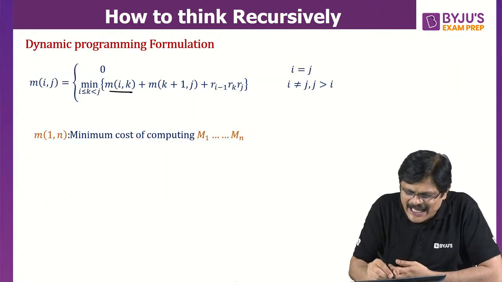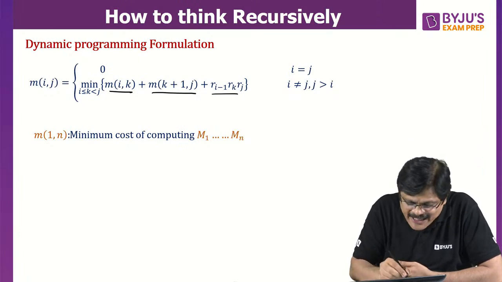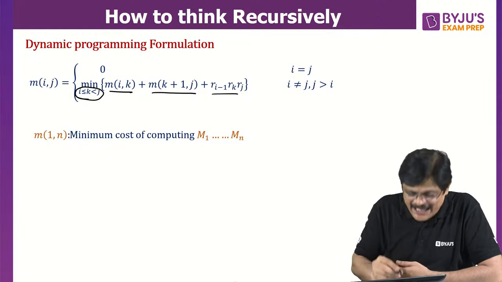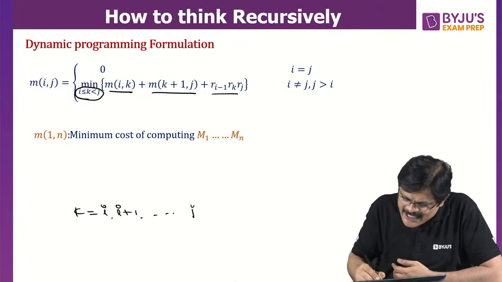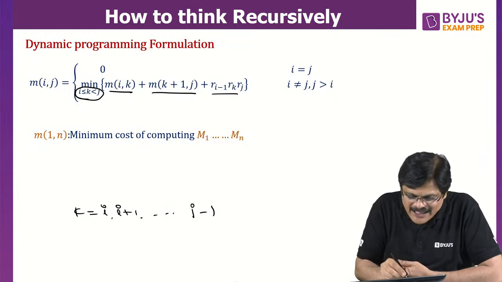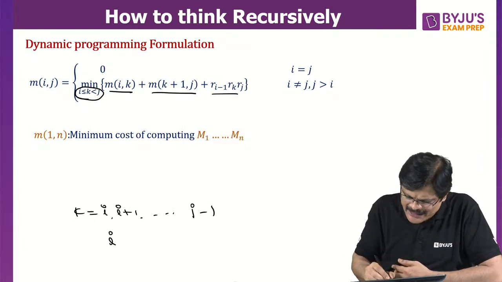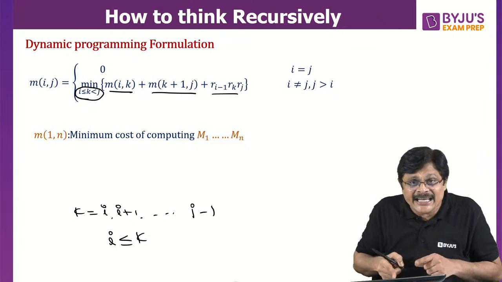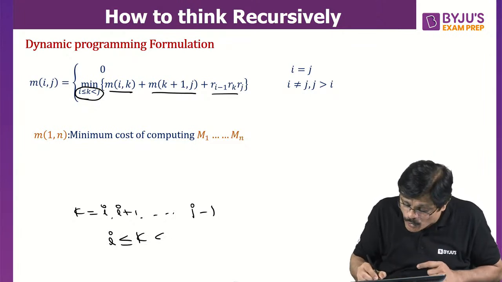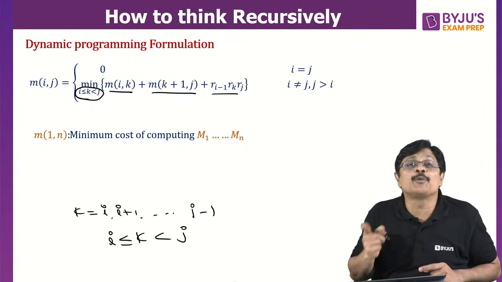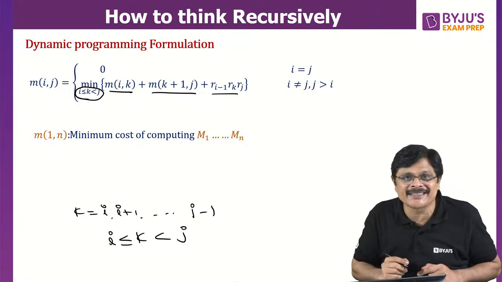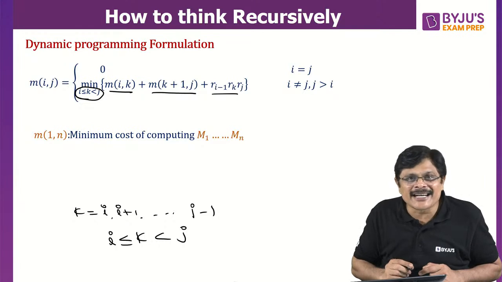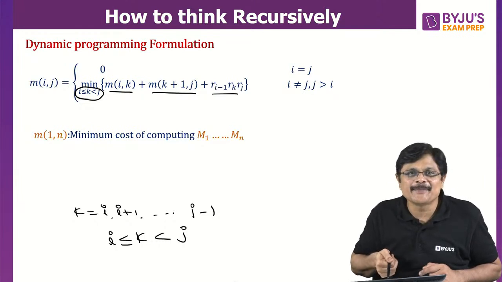See here, Mik plus Mk plus 1j plus Ri minus 1 Rk Rj, where K varies from I up to J minus 1. In short notation, K is equal to I, going up to less than J, not equal to J. Is the result clear? So that is the idea.